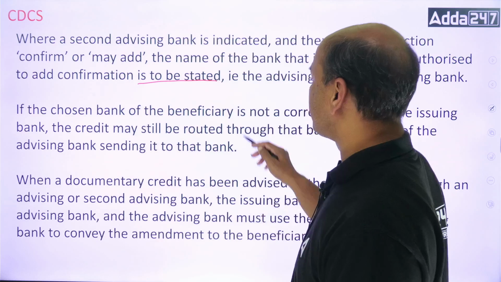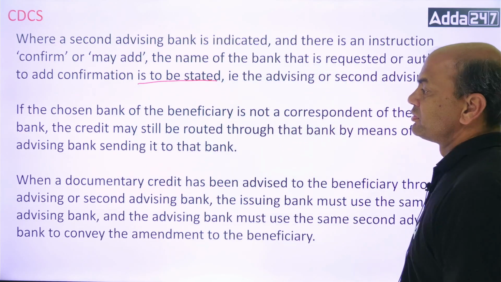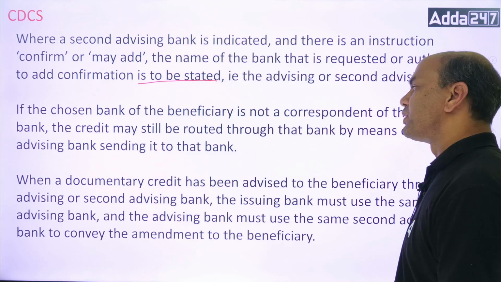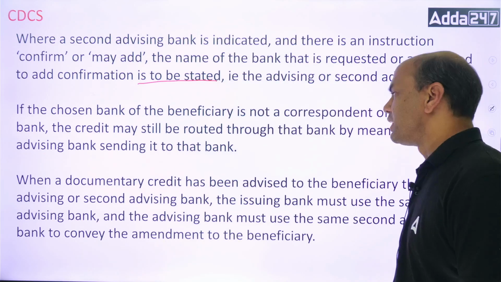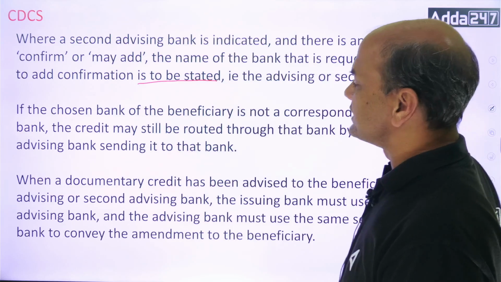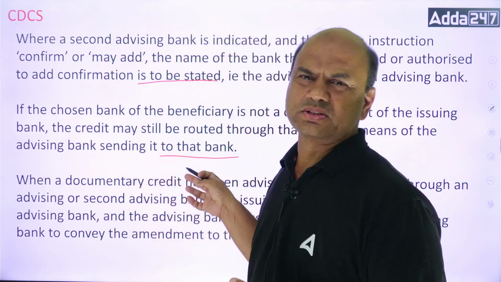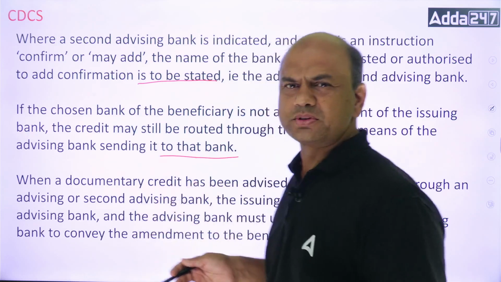If the chosen bank of the beneficiary is not a correspondent of the issuing bank, the credit still may be routed through that bank by means of the advising bank sending it to that bank. It's a normal process. Just now we have seen that process.